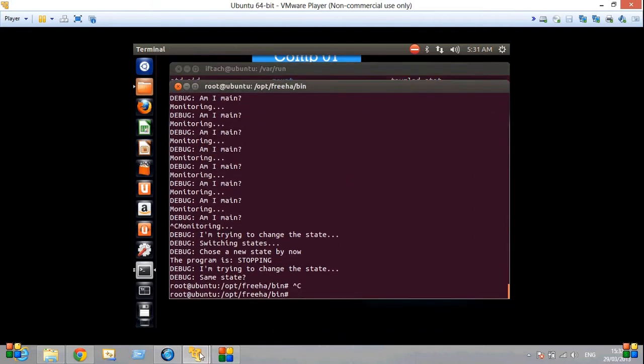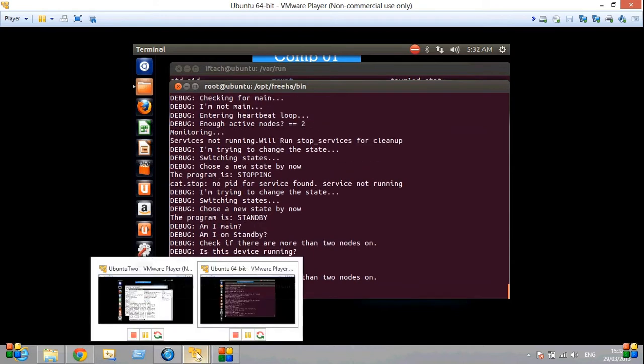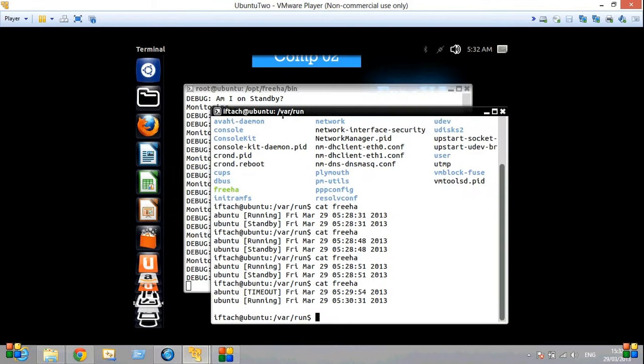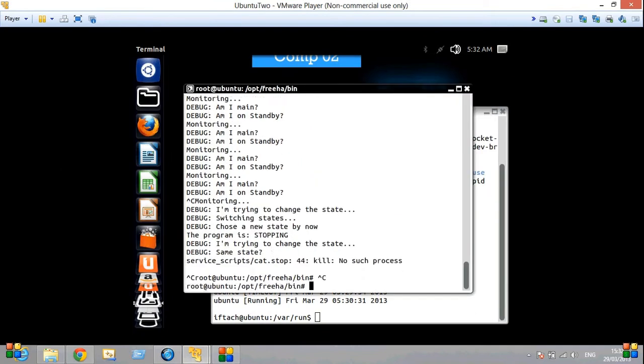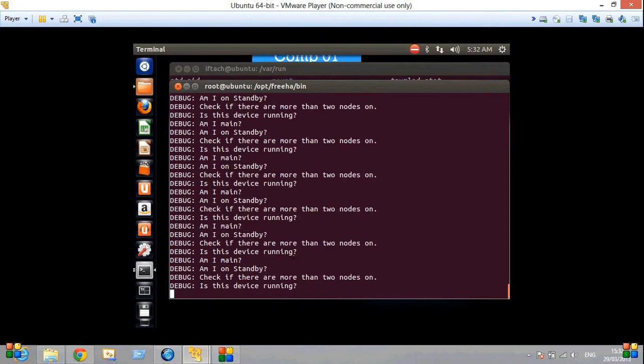I can show you that if we begin this anew and we go here to kill this, we will immediately, well, not immediately, after certain checking and heartbeat, this will begin working as well.